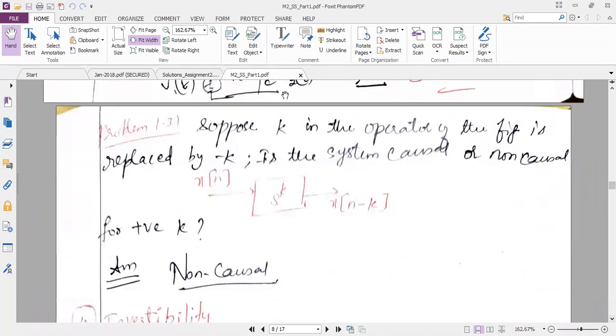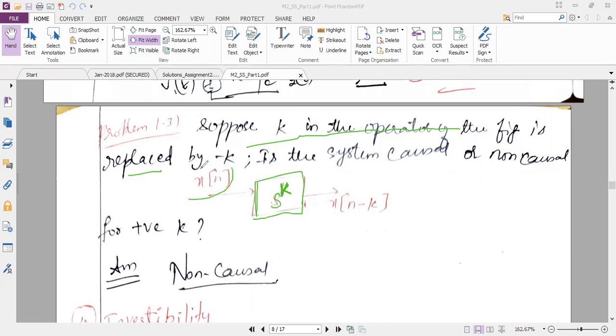Yes, ma'am. Okay. Now the next one, I have one more example here. Suppose K is the operator. You can see clearly the question. K is the operator. That means you have S power K. This is the system. The system is having the operator S power K.